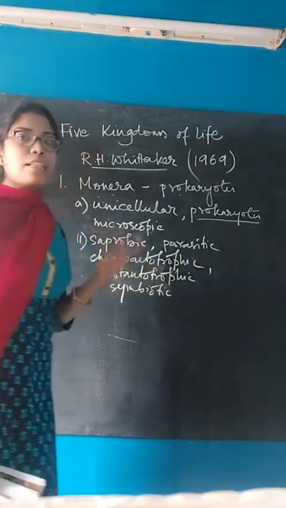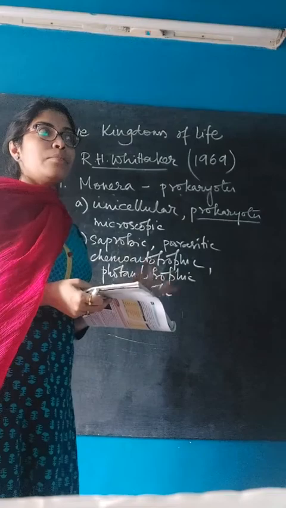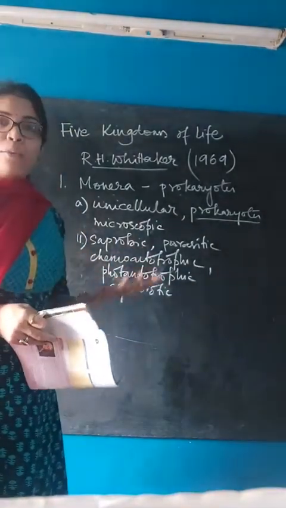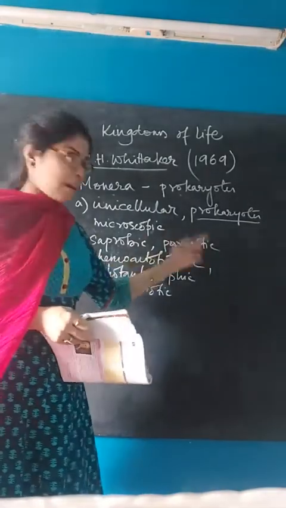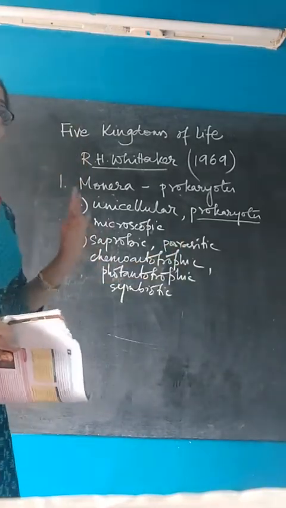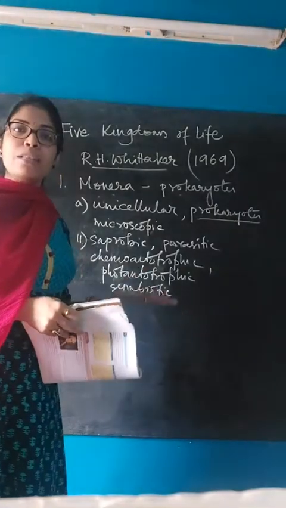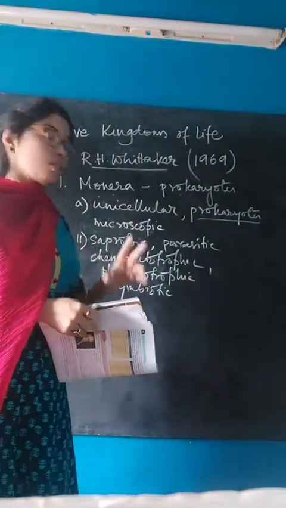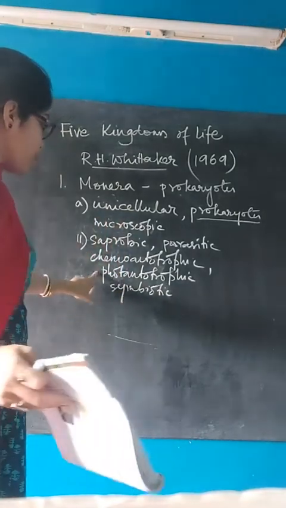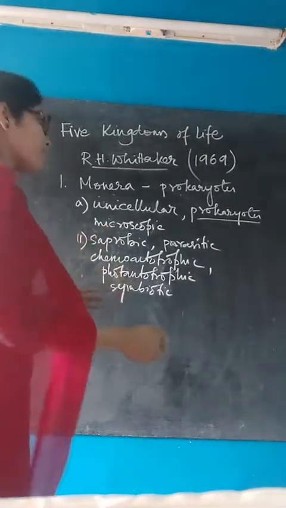Parasitic, where there is a parasite involved, that means there is a host and then there is a parasite, and the parasite takes all the help from the host, but the host in turn is harmed. That type of nutrition is parasitic nutrition. Chemoautotrophic means, firstly, autotrophic means where they can produce their own food. Plants are autotrophic organisms because they can produce their own food with the help of photosynthesis. But there are two types of autotrophic, chemoautotrophic and photoautotrophic. Chemoautotrophic means when food is synthesized by the organism themselves with the help of some chemicals.